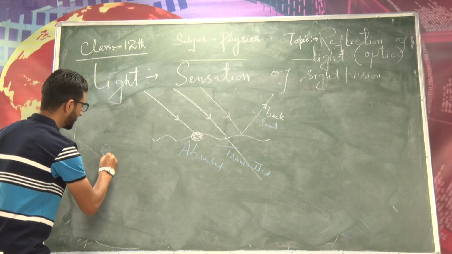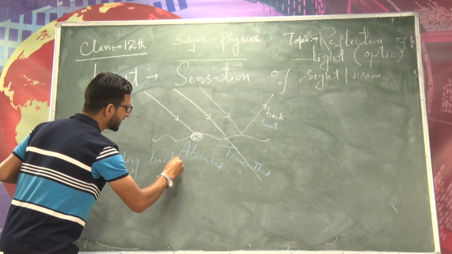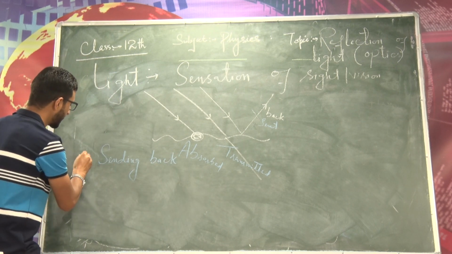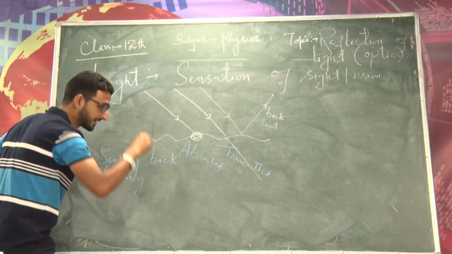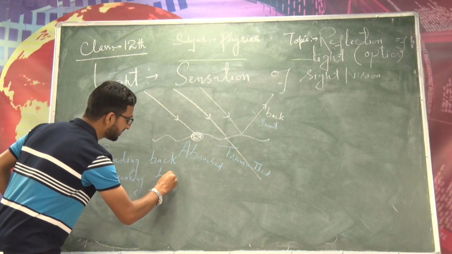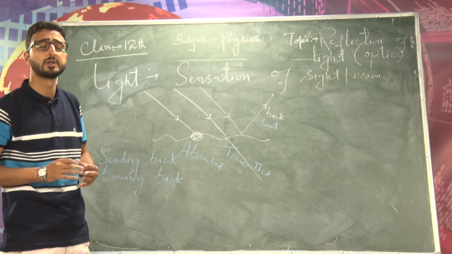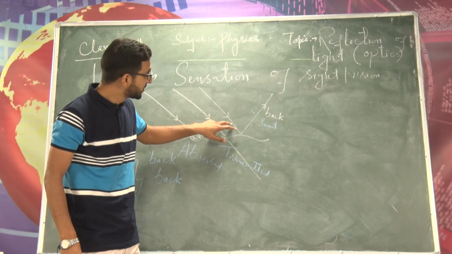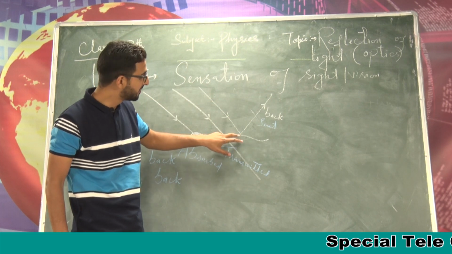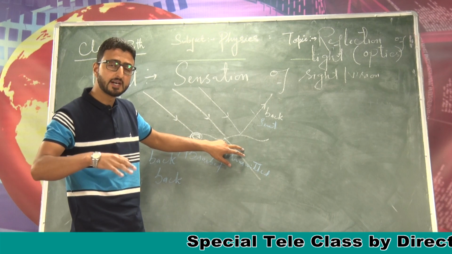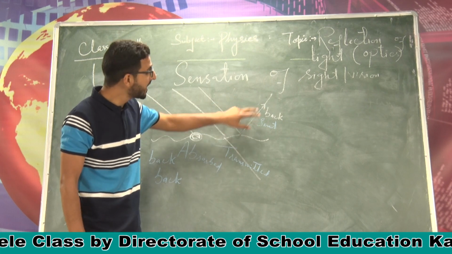So let me write the definition of a reflection of light here. This sending back of light into the same medium is called the reflection of light, or I can say this bouncing back of light, because light bounces just like a tennis ball into the same medium. This bouncing back of light into the same medium, it is also called the reflection of light. और एक और definition मैं बताना चाहूँगा, the phenomenon of change in the path of light, because light changes its path, but remember here medium does not change. If medium changes and light changes the path, that light bends, that property is called the refraction. Now, the change in the path of light without any change in medium.